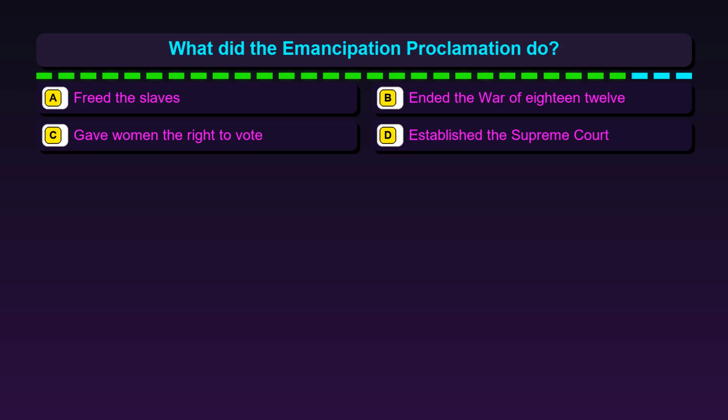Question 84. What did the Emancipation Proclamation do? Option A, freed the slaves. Option B, ended the War of 1812. Option C, gave women the right to vote. Option D, established the Supreme Court.